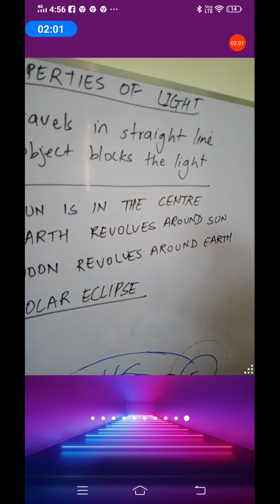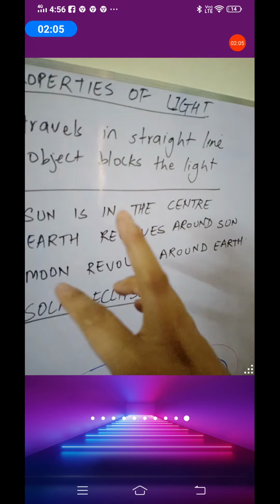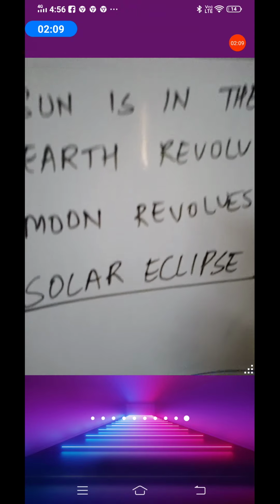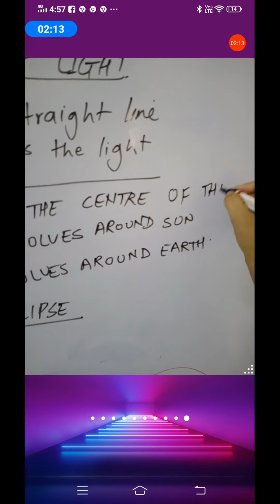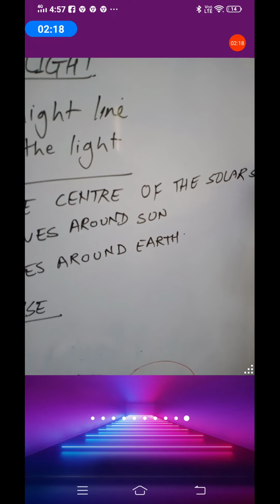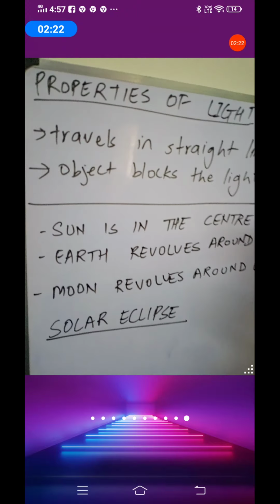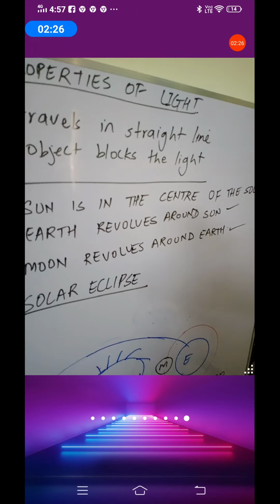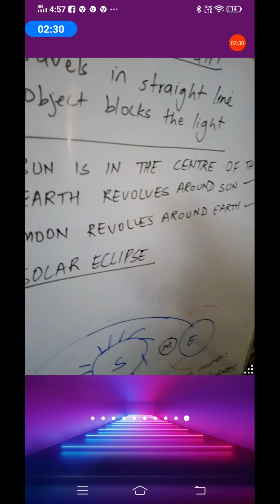The sun is in the center of the solar system. The sun is in the center, the earth revolves around the sun, and the moon revolves around the earth. These are a few things that you should know before I proceed to solar eclipse.